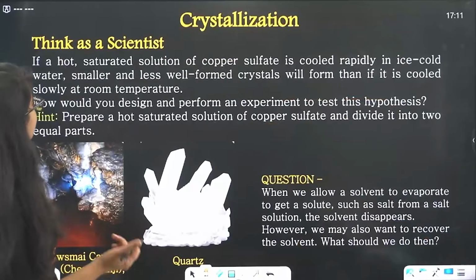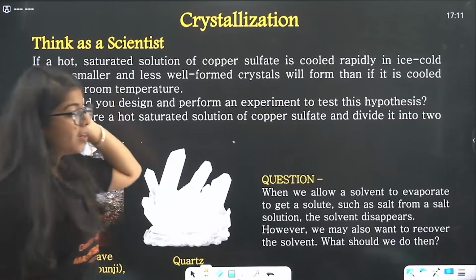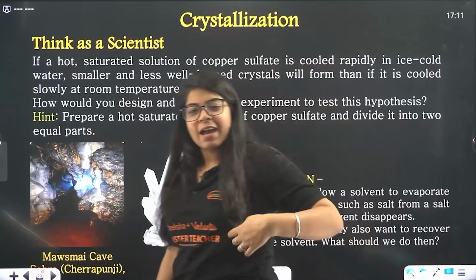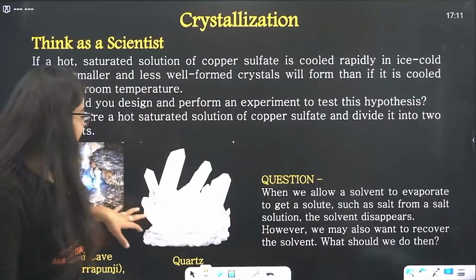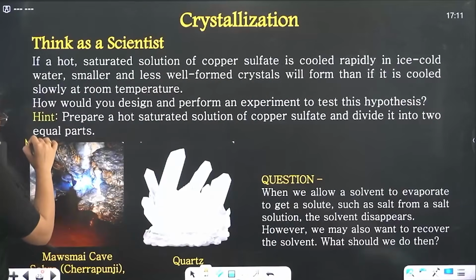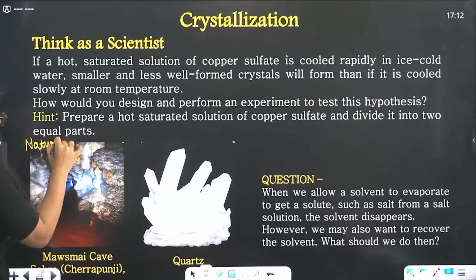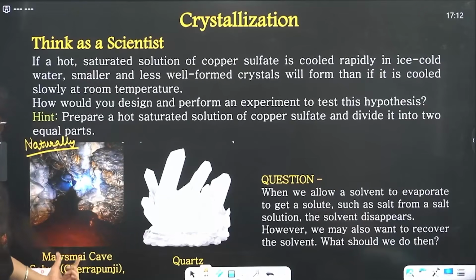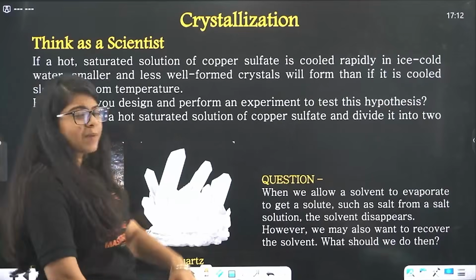Now let's move on to the next thing. We have a chapter in our new books like Think as a Scientist. So I have gotten you this. First, let's look at these. These are naturally made crystals. These are naturally made crystals in where? In a cave, the Mavswami cave.